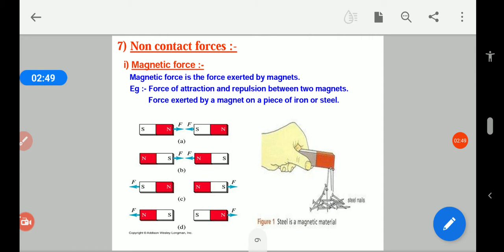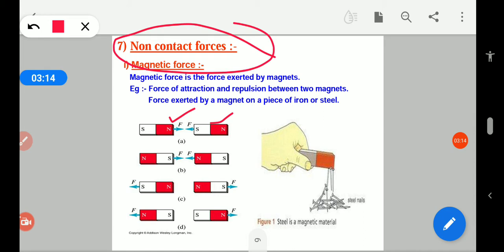Now non-contact forces. The magnetic force. Magnetic force is the force exerted by magnets, and you can see that the North Pole attracts the South Pole without making any contact. So this is a non-contact force.